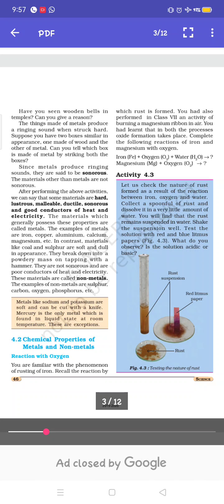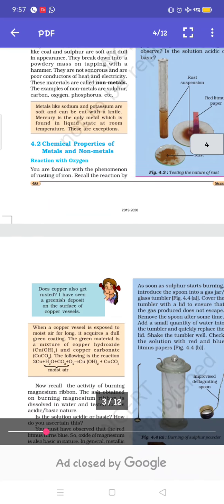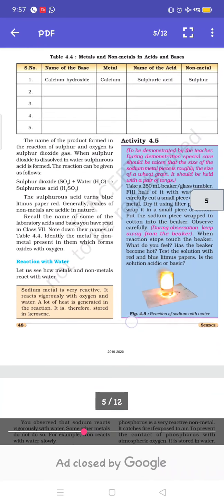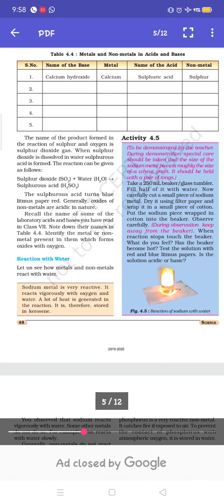Next is the reaction with water. When a metal reacts with water, it displaces hydrogen from water, forms a metal hydroxide, and hydrogen gas is released. In contrast, non-metals do not react with water or steam.